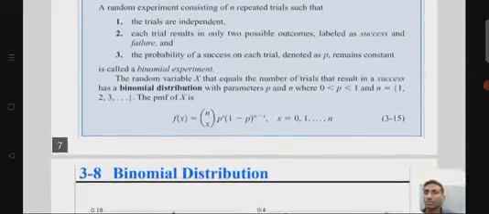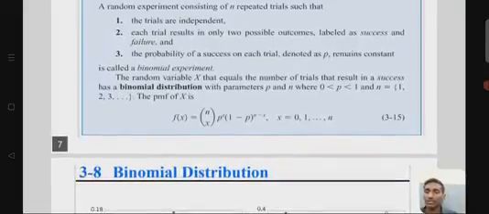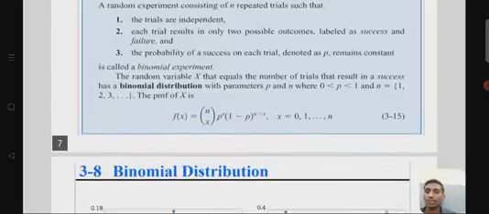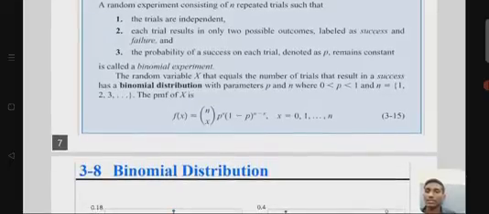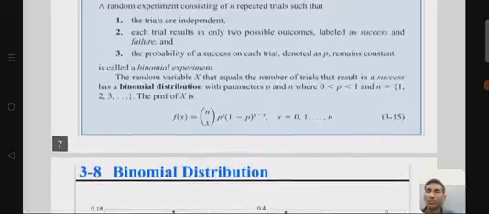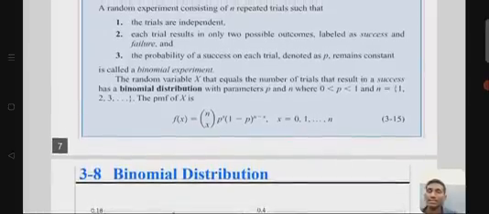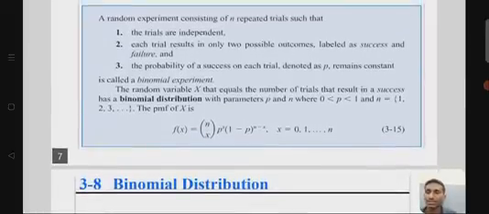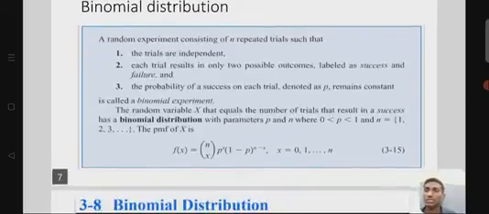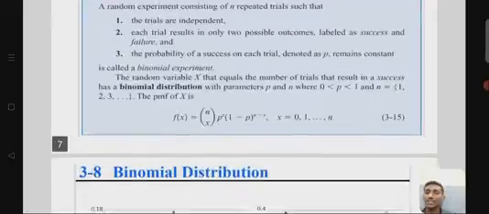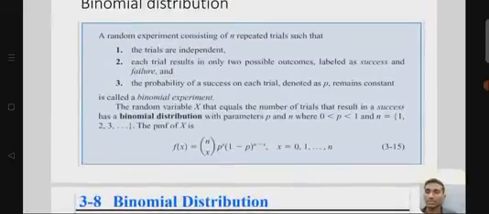So pmf of x is f of x equal to n C x, p power x, (1 minus p) whole power n minus x, where x ranges from 0 to n. So in here, the binomial distribution function is represented in the binomial distribution.